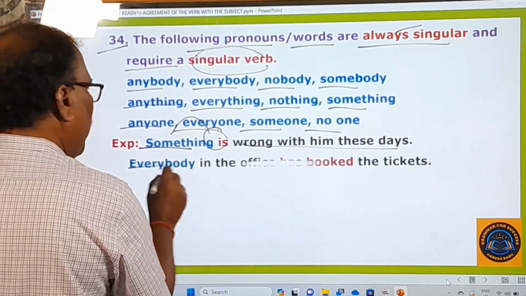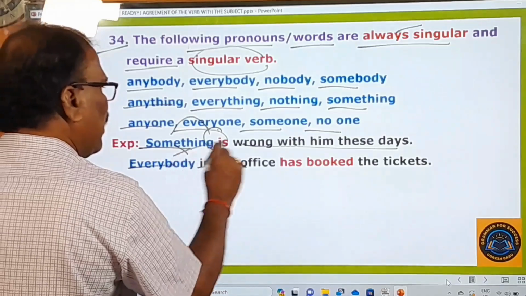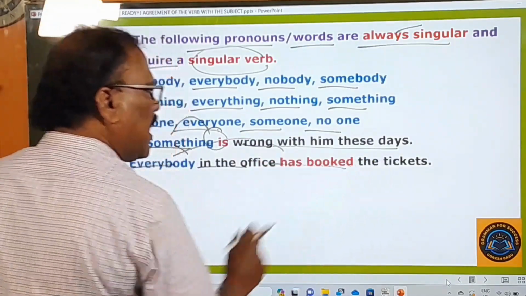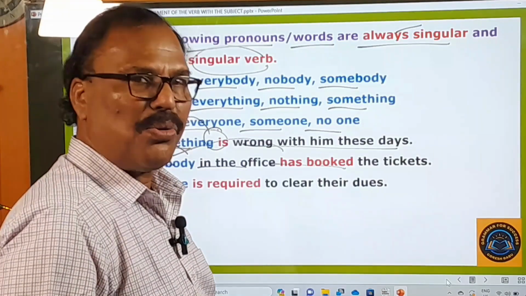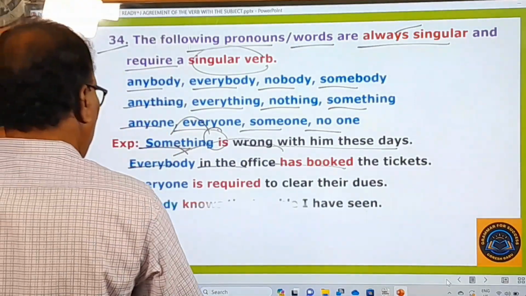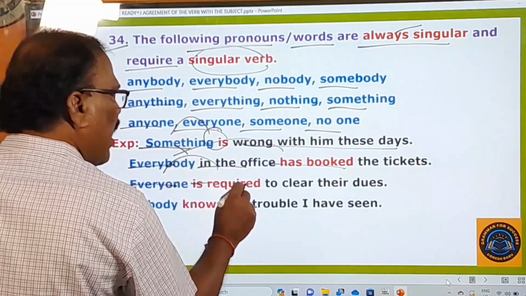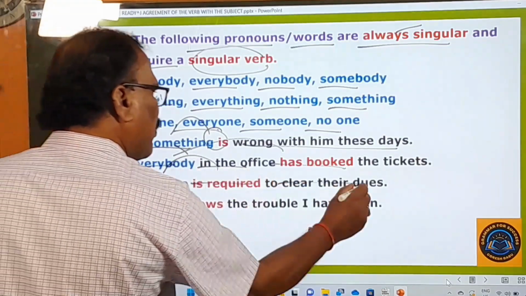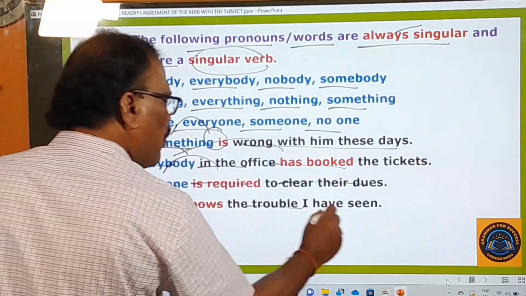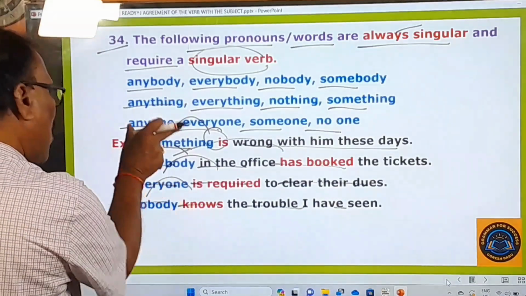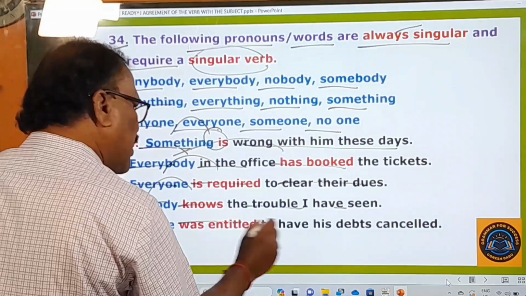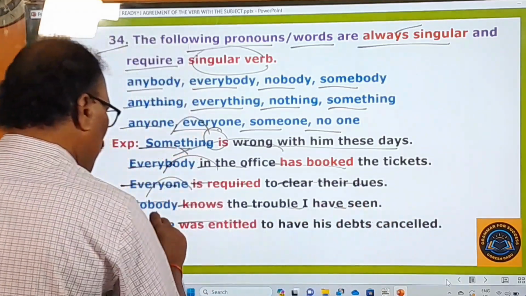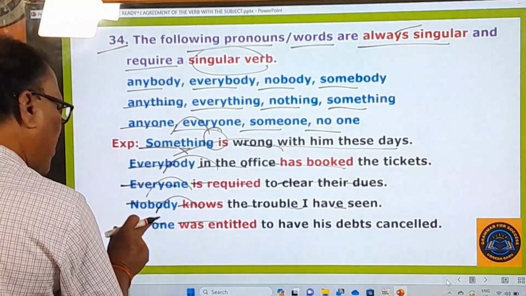And then comes everybody in the office. Everybody is singular, therefore singular verb: everybody has booked the tickets for the final match, which is going to take place in Ahmedabad tomorrow. Right. And everyone is required. Everyone singular, required to clear their dues. Nobody knows the trouble I have seen. Nobody. These are all singular, singular verb. That's simple. And no one was entitled to have his debts cancelled. No one was entitled. No one, nobody, singular.